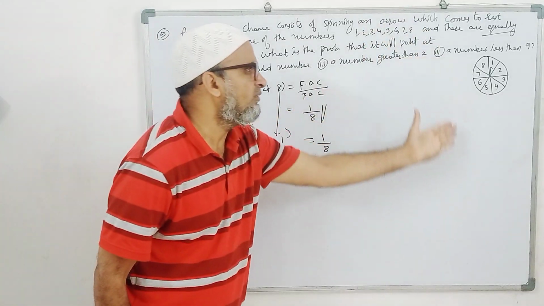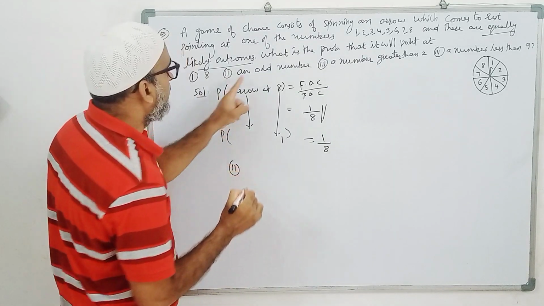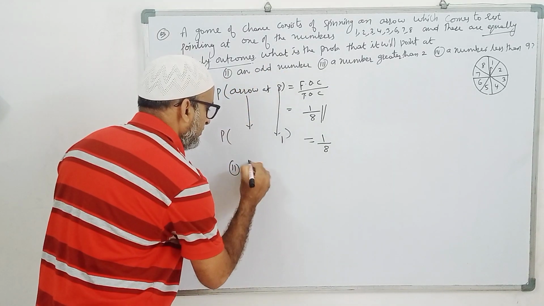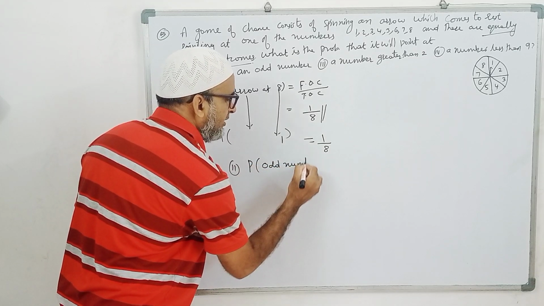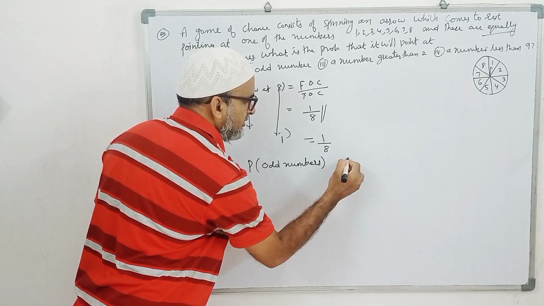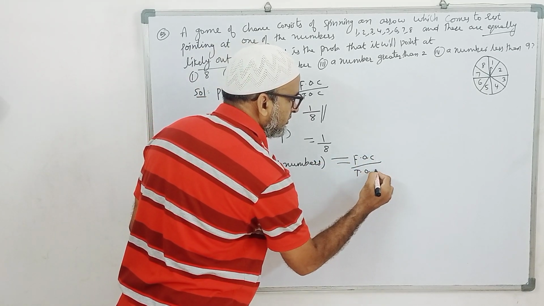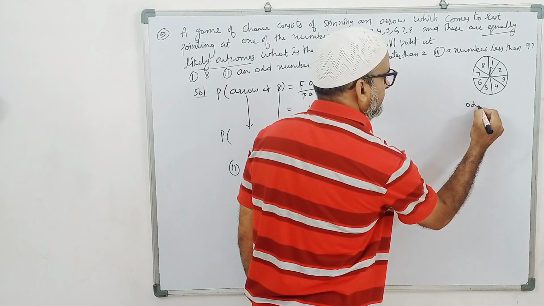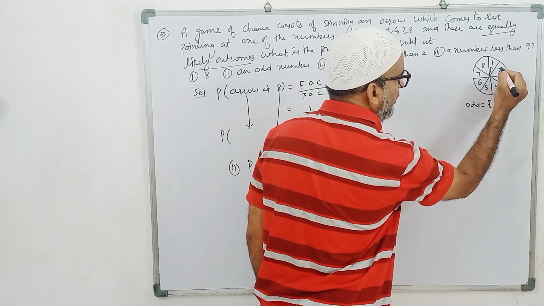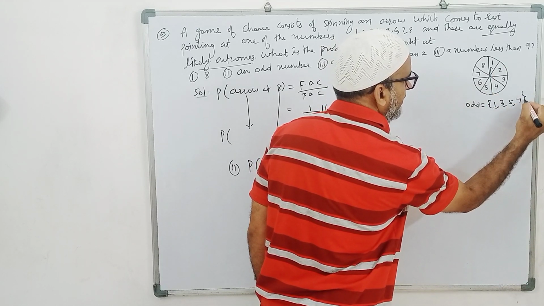Many questions you can find. Next, second bit, what is it doing? Probability of odd numbers. The probability of the pointer stopping at odd numbers is equal to favorable outcomes by total outcomes. You select the odd numbers. Odd numbers are what? 1, 3, 5, 7.